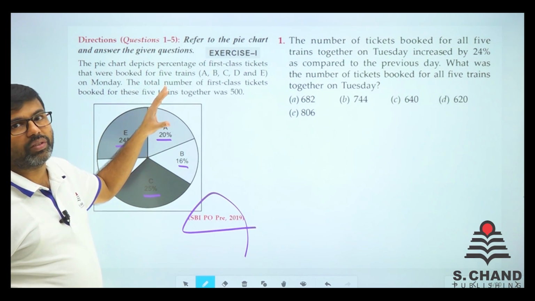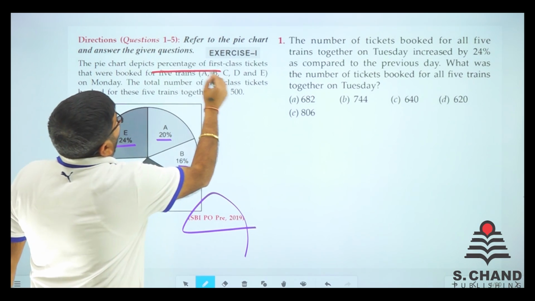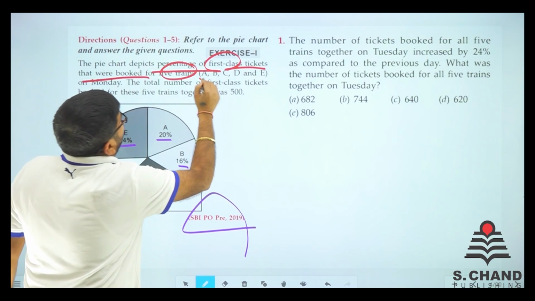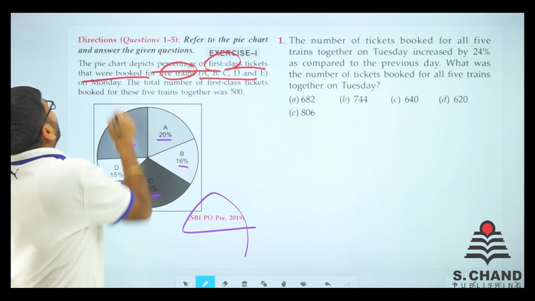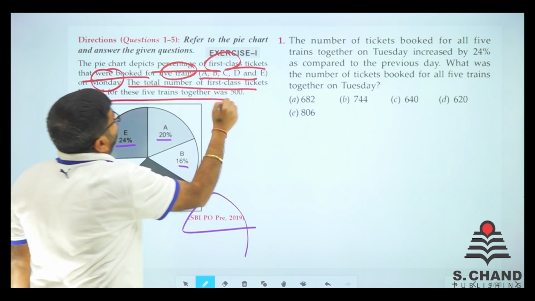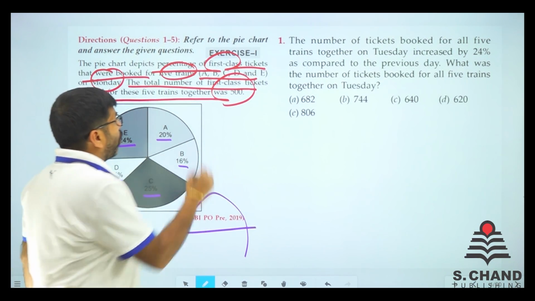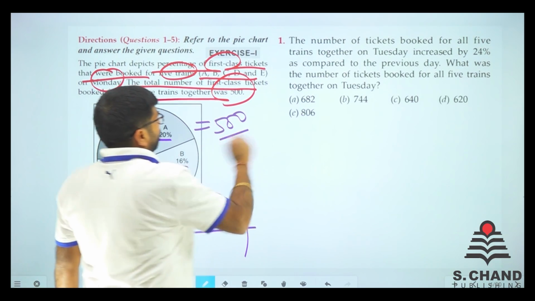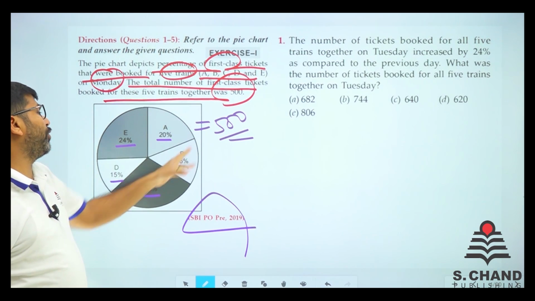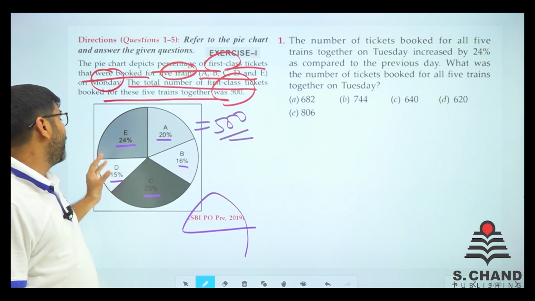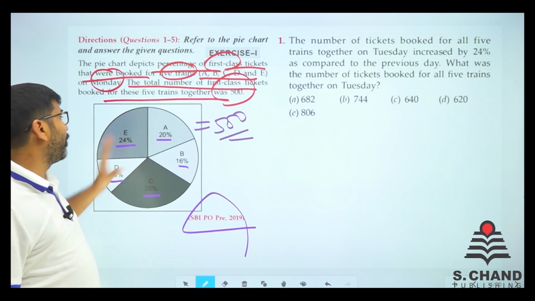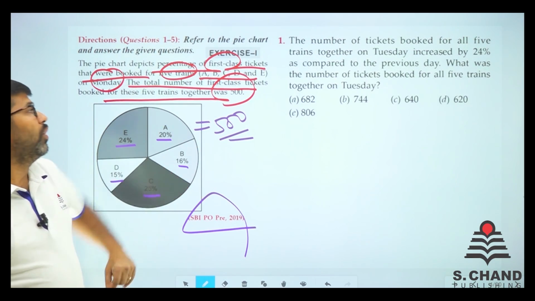First, read the directions. A pie chart depicts the percentage of first class tickets that were booked for 5 trains, that is trains A, B, C, D and E, on Monday. The total number of first class tickets booked for these 5 trains was 500. So the total is given as 500. And all are divided: A got 20% of 500, B got 16% of 500, C got the maximum, that is 25% of 500. In this way everything is divided. Now let's see what the question asks.